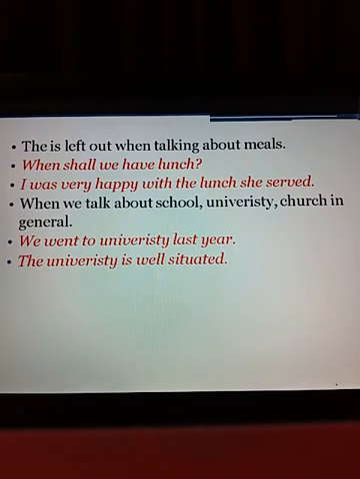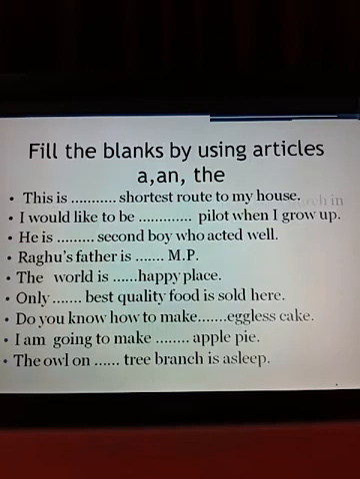friend also. Okay. When we talk about school, university, church in general, when we talk about generally, just like we went to university last year, okay, the university is well situated. It means the university means particularly university, maybe Oxford University, Cambridge University. Here is when we specify something, then we write the, otherwise we never write, okay.